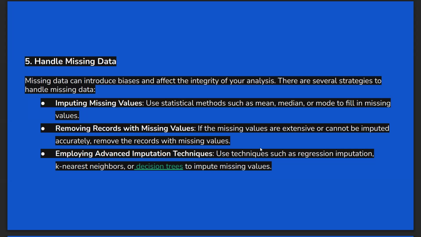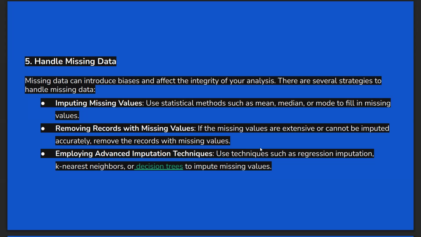Next one, handling missing data. So how to handle the missing data, we will see. Already we have seen what is missing data. Missing data means having blank or null values in the data set. Now we will see how to handle this missing data from the data set. We have several strategies or methods in order to handle this missing data.